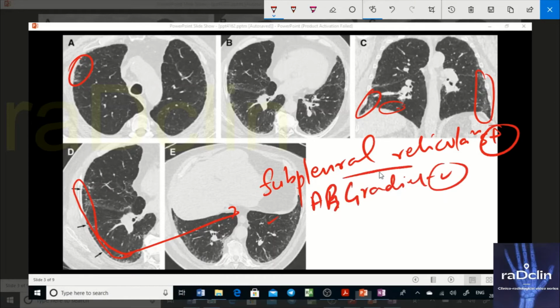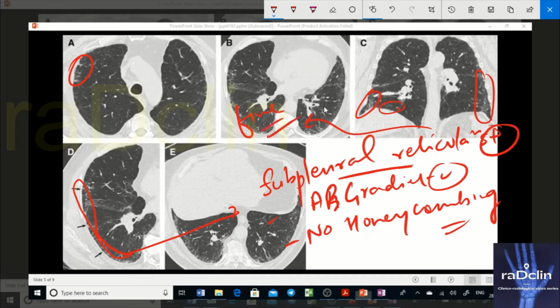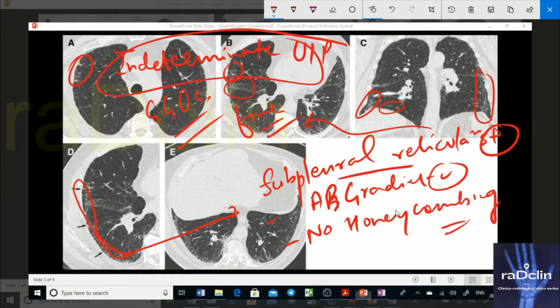Gradient is present. Subpleural reticulations are there, but no honeycombing is there. And the reticulation that you are seeing here is nothing but fine reticulations. And there's a small amount of GGOs. If you see, there are GGOs also. So you'll classify it under indeterminate UIP, because you're seeing fine reticulations and minor findings that go against UIP. So you see minor areas of GGOs in the subpleural area.